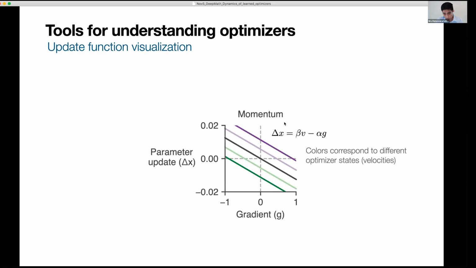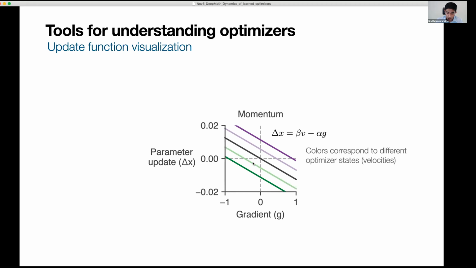In momentum, which I'm showing here, the change in parameters depends on a term which also looks proportional to the gradient, but there's an additional term which depends on the momentum state. Here, beta is the momentum timescale, or momentum hyperparameter, and V is an optimizer state variable, the momentum velocity, as it's called.